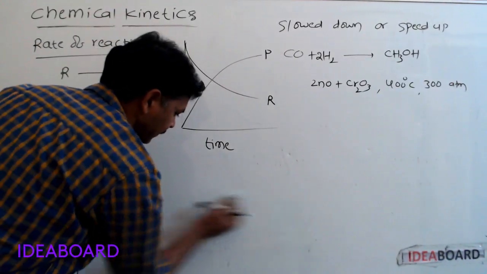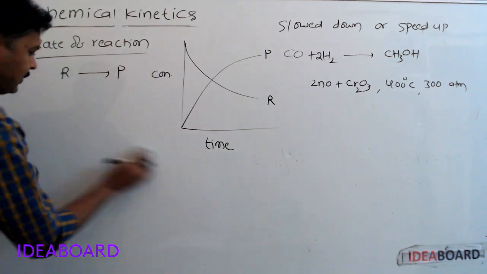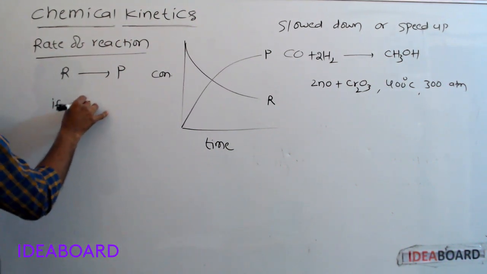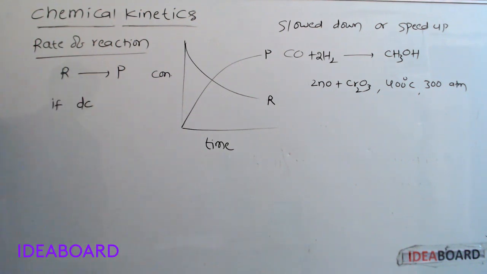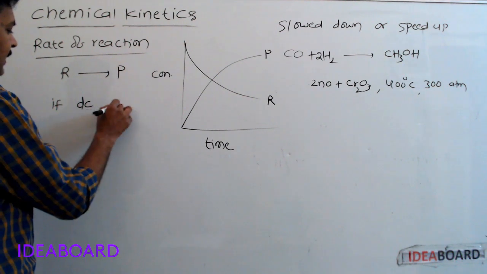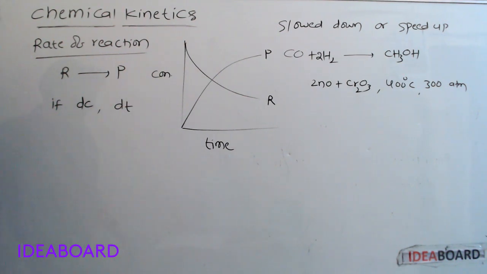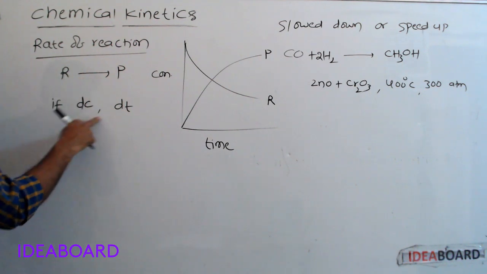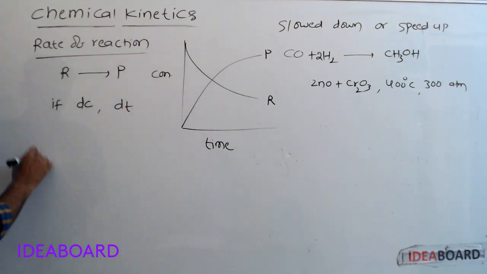Suppose dC is a small change in the concentration of either reactants or products in a fraction of time dt.